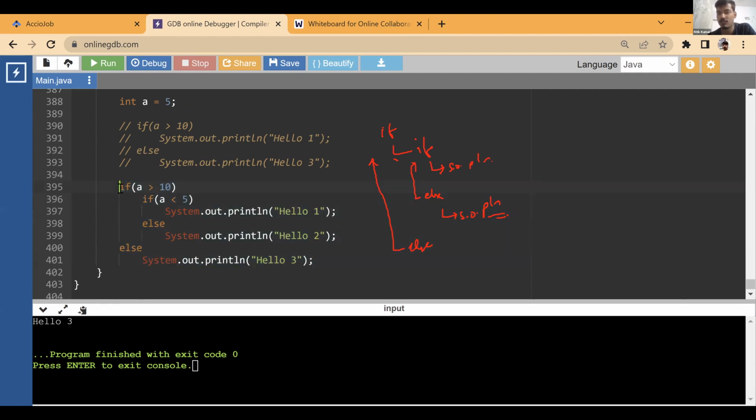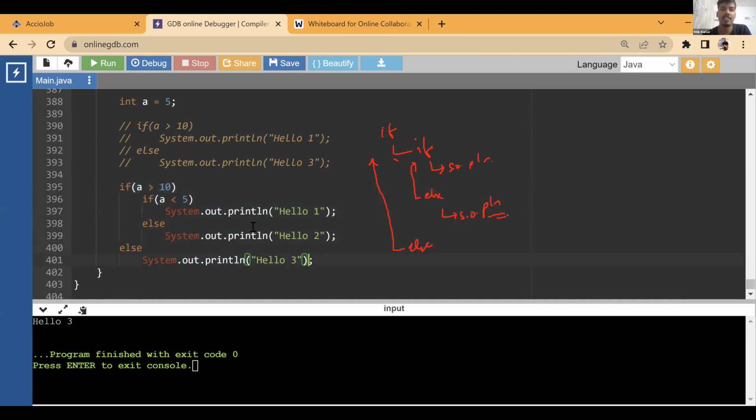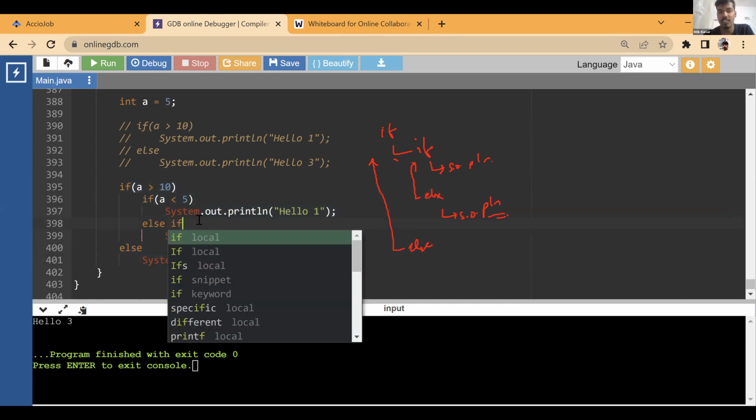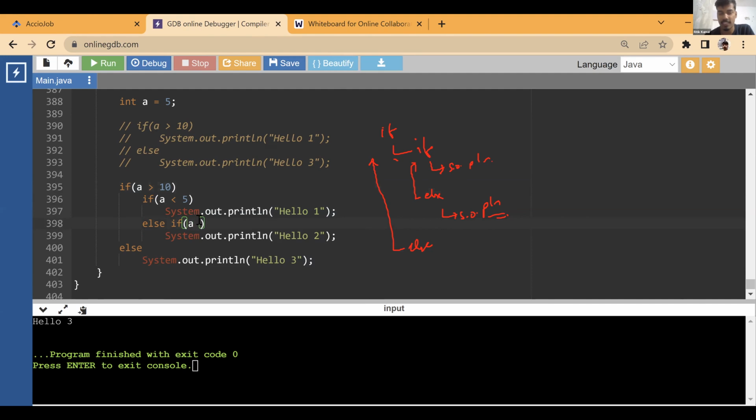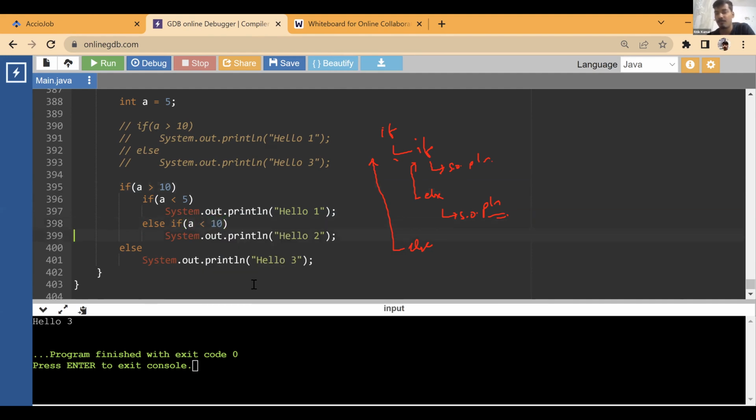Clear? Yes, no. What happened with else if? Now what is the scenario with else if? So that is also part of the chain, right? So if I write one more else if, let's say else if this less than 10. Now tell me what is going to happen. What is the output of this going to be? Just run it line by line. Just remember that rule.